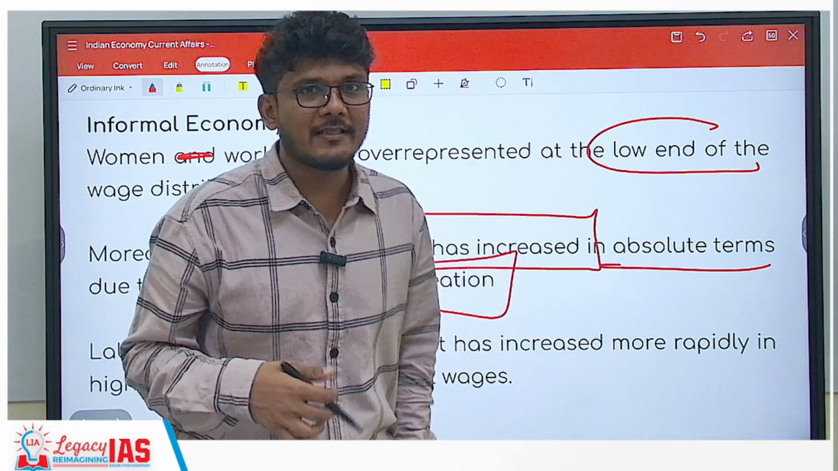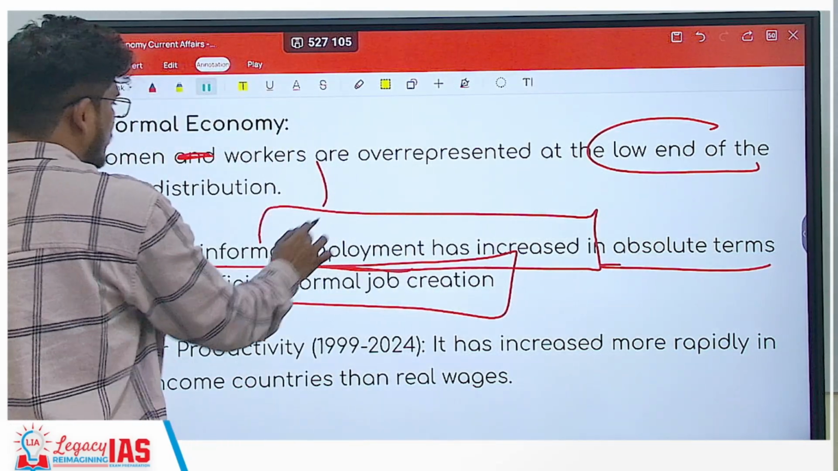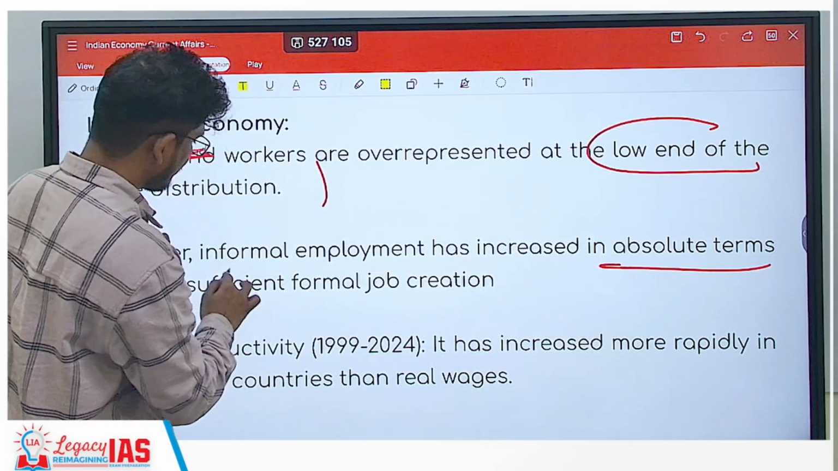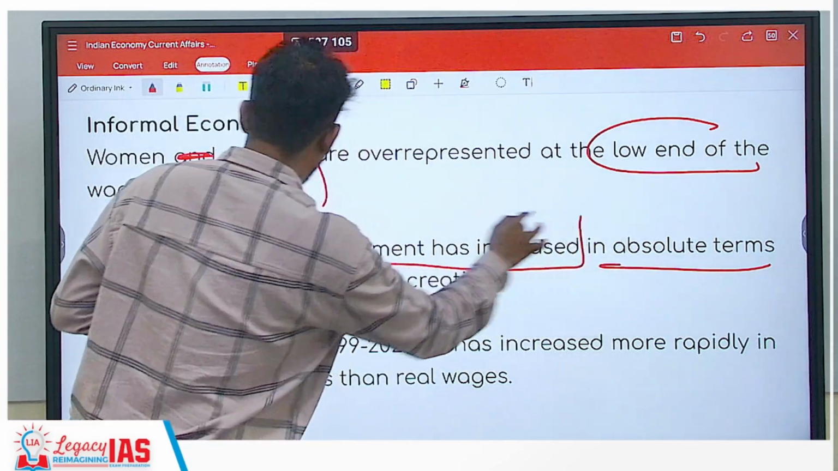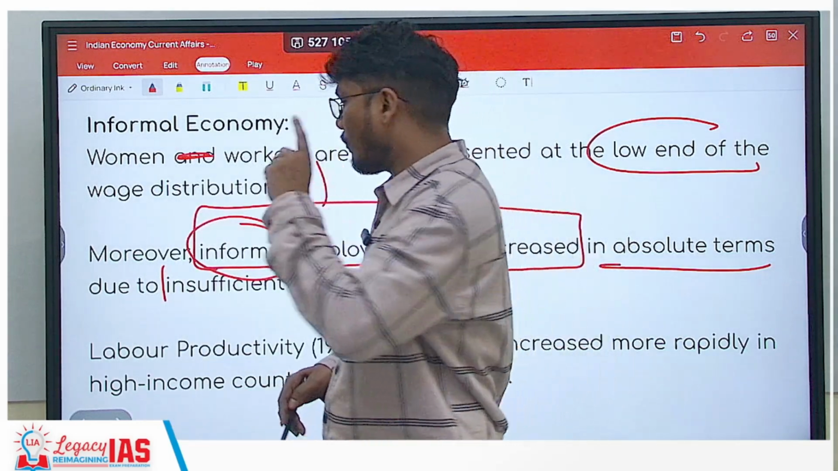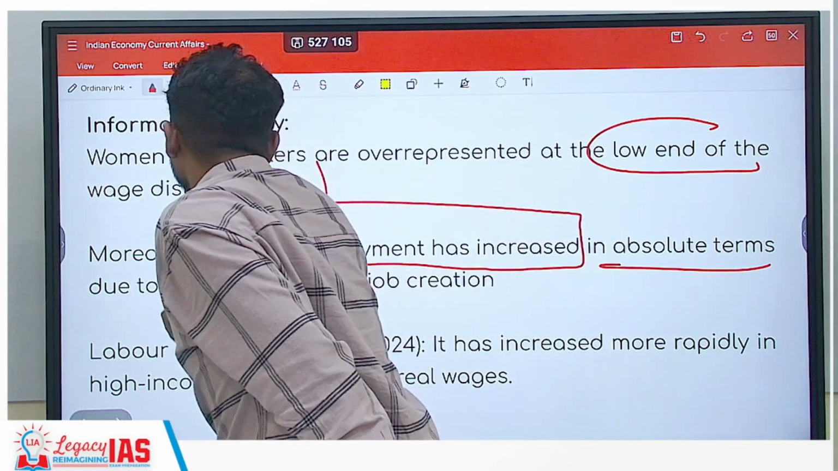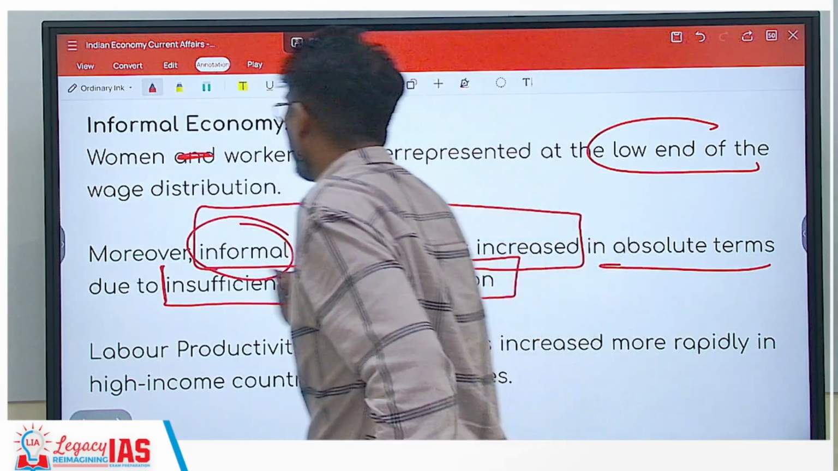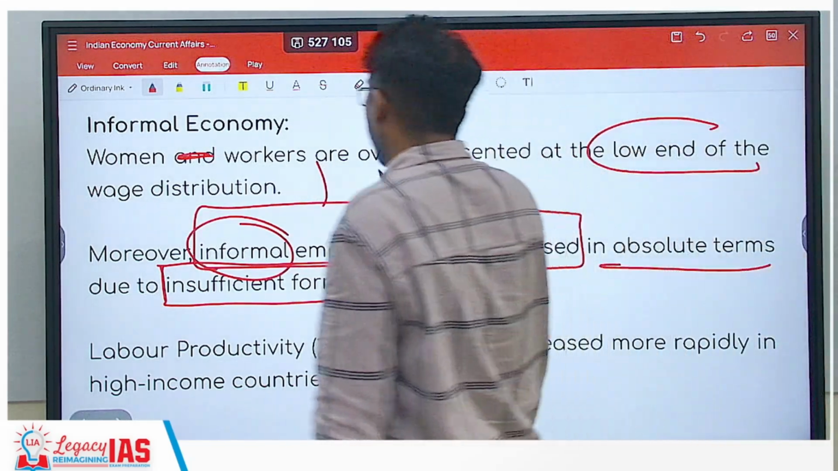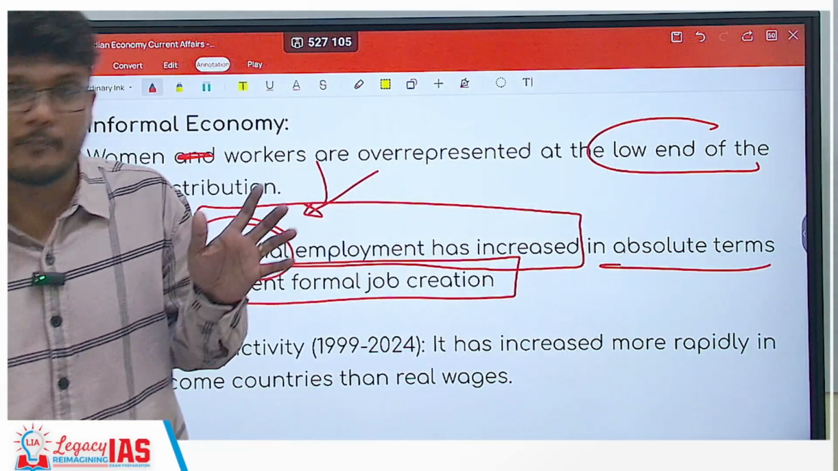Why is informal increasing? See, there is an issue of formal job creation. Understand this. This is talking about two different things which need to be very clear. Informal employment has increased in absolute terms. Which kind of employment? Informal. But what has happened to the formal one? Basically there is insufficient formal job creation. So since there is insufficient formal job creation, informal employment has actually increased, is what the report says.